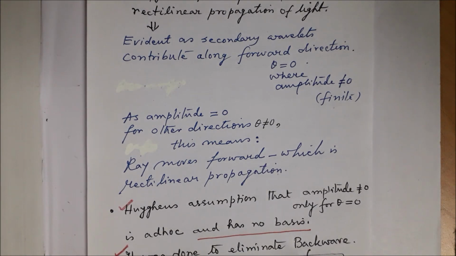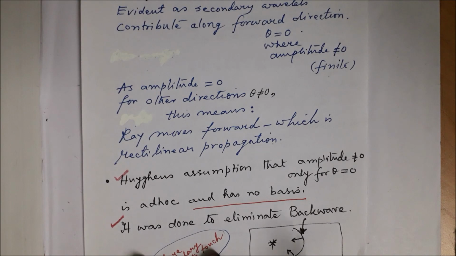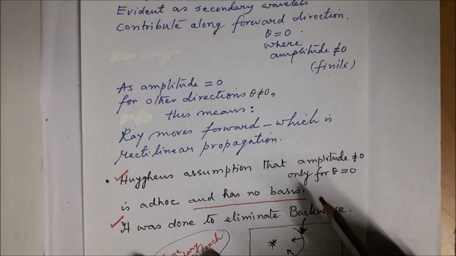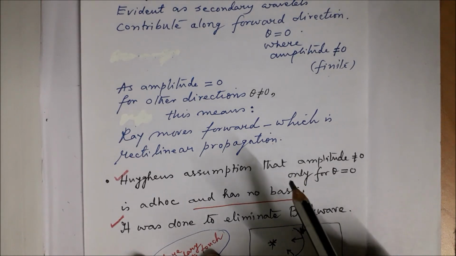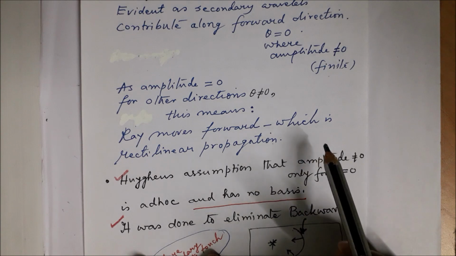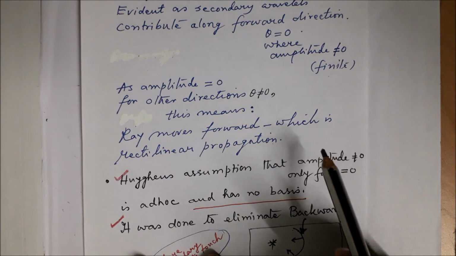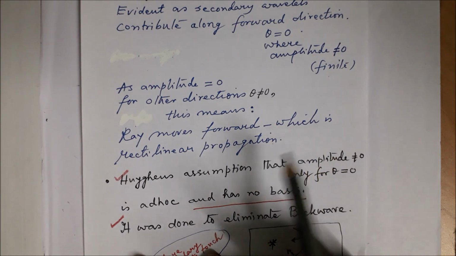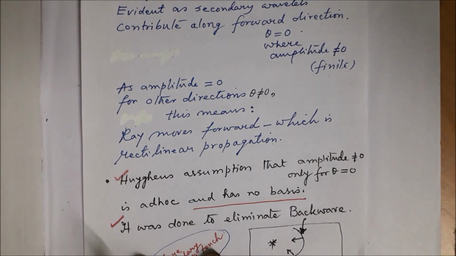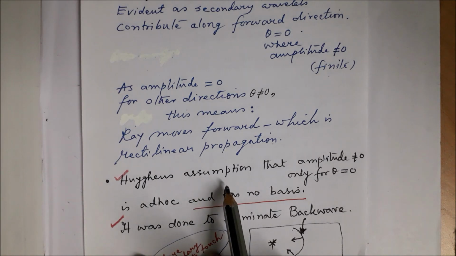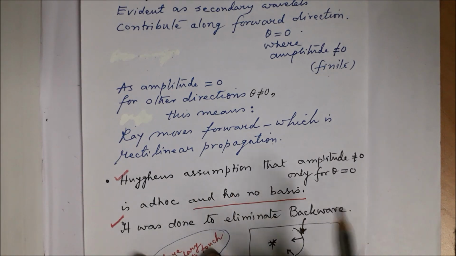Another point which is very important and strikes in our mind is that Huygens' assumption is ad hoc and has no basis, because the secondary wavelets contribute only in the forward direction. How is this possible? We do not get any explanation of this fact from Huygens principle. So Huygens assumption is arbitrary and has no basis.